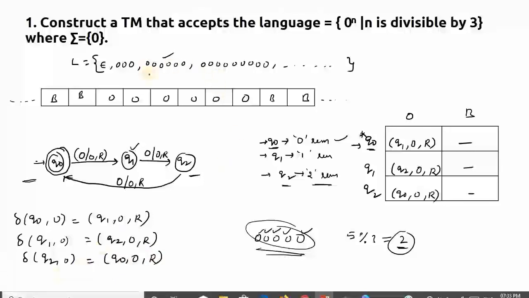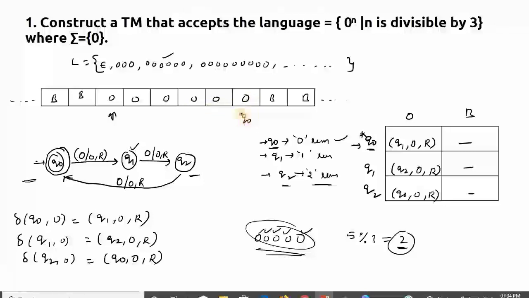So in our question I have taken 6 zeros. So if I take 6 zeros, will it go to the final state? Yes, it has to go. If you take the first 0, Q0 on 0, yes, 0 is the replacing symbol, and right shift, it comes here, Q1 on 0, yes, it goes to Q2, Q2 on 0, yes, it goes to Q0. After Q0 on 0, yes, Q1, Q1 on 0, yes, Q2, Q2 on 0, Q0.